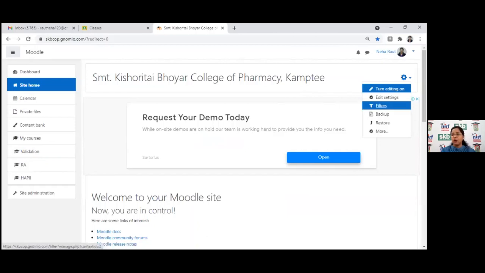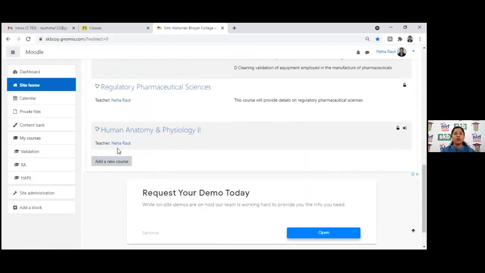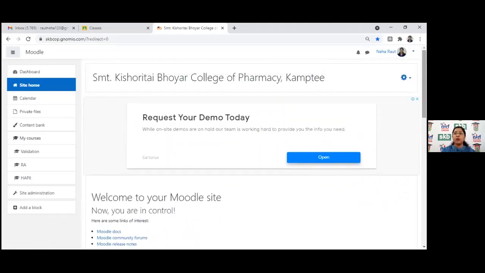And then how to add the things. I'm just enabling turn editing on here. So you can see on the downward side, it is showing add a new course. So here you can add a new course. Likewise, as I have told you, on the Gnomio.com platform, you can create 50 courses. On Moodle Cloud, you can prepare 200 courses. And for more than that, you need to go through moodle.org, where the purchase version is there. And with this, you can add a new course.